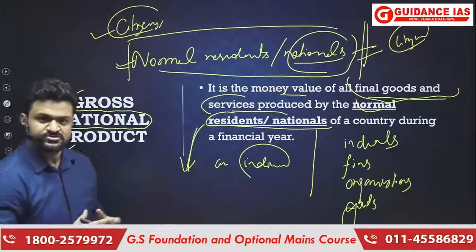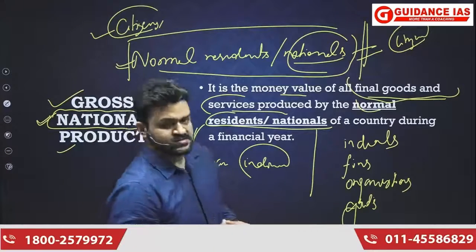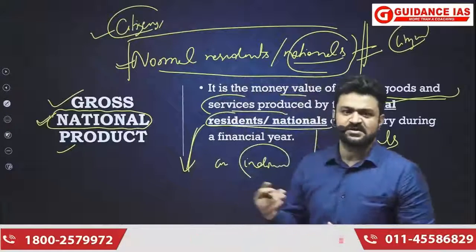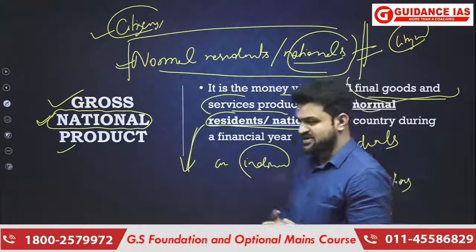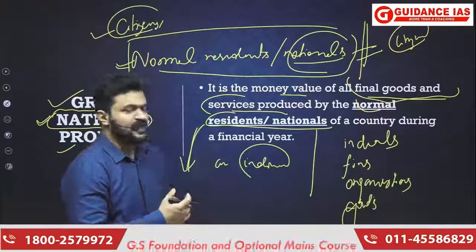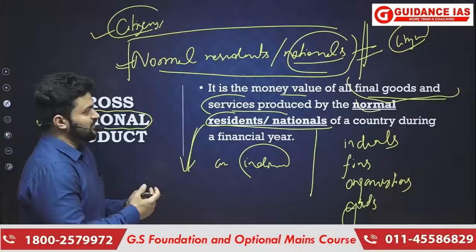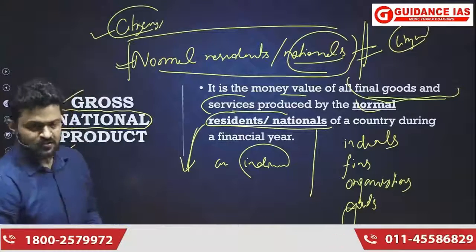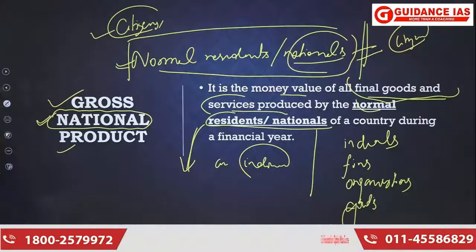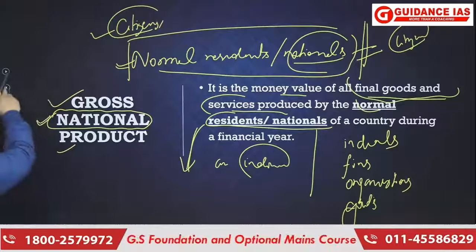And when it comes to GDP, then it is all about whether the production is happening within the domestic territory of a country or not. If it is happening within the domestic territory of a country, then that will be accounted in the calculation of GDP. And when it is happening by the normal resident of a country, then it will become part of GNP. Okay, so I think that is clear. Now understand.